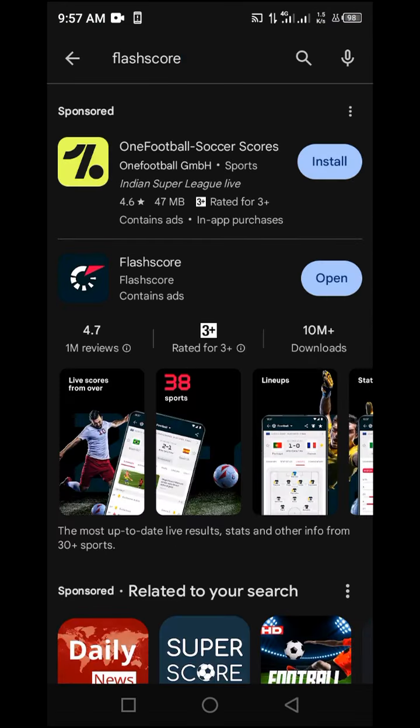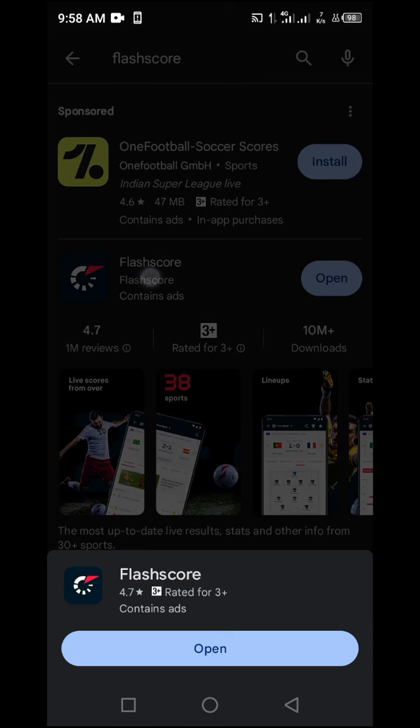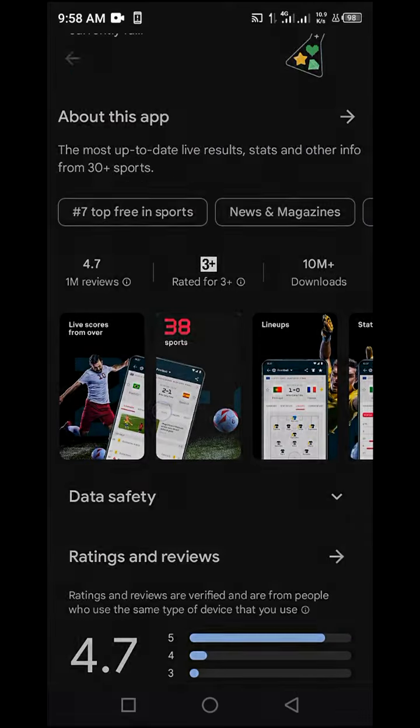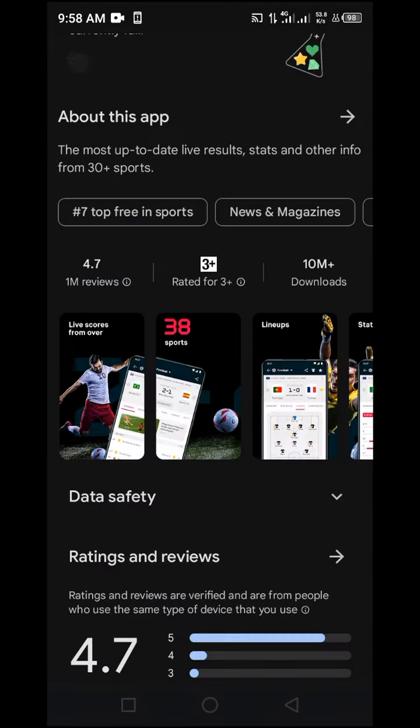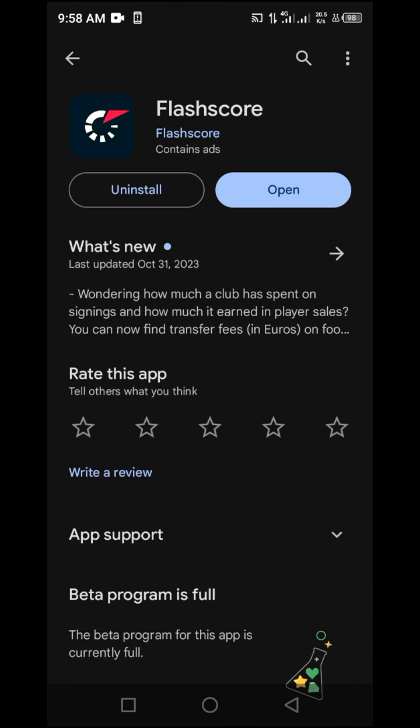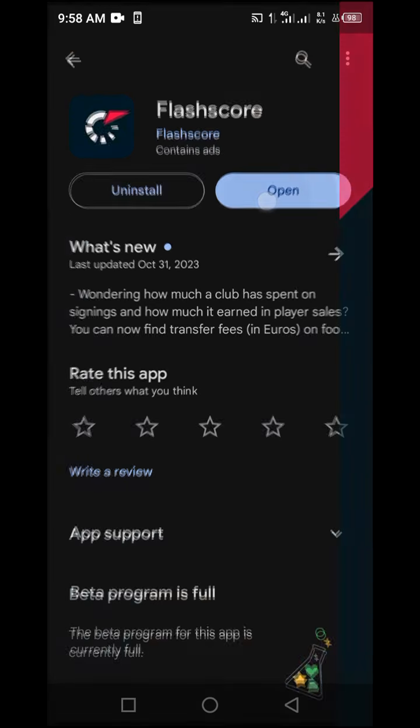You want to search for Flashscore and locate this particular icon that you can see here, and this is how it looks from the front end. You want to make sure that you scroll down and locate the images to make sure that it looks like this. Once you are sure that this is the app, then of course you want to go ahead and install the app successfully. And once the app has been installed, you want to locate the open button as you can see here and click on it directly.